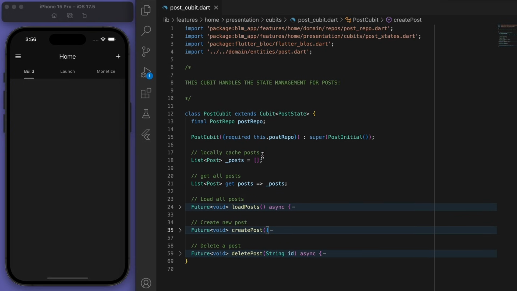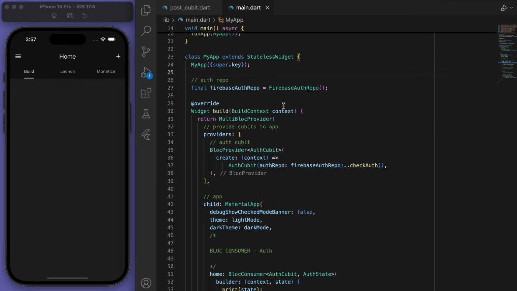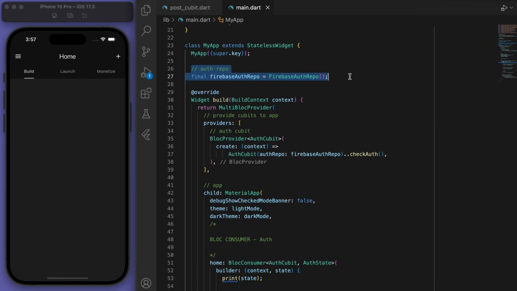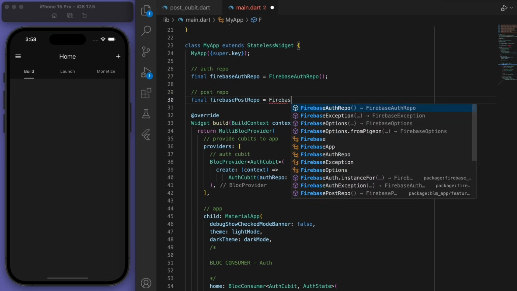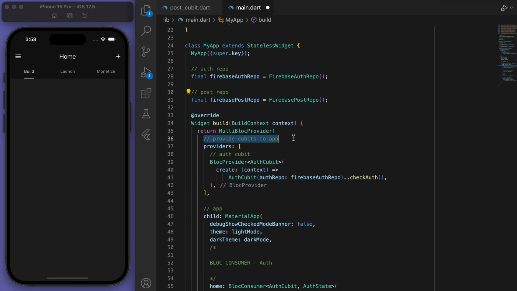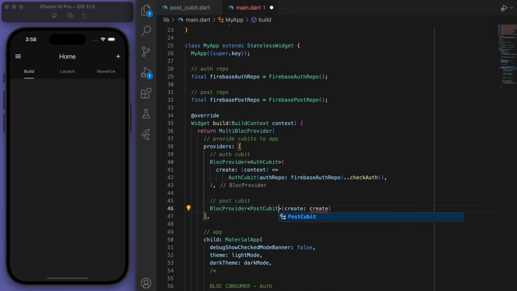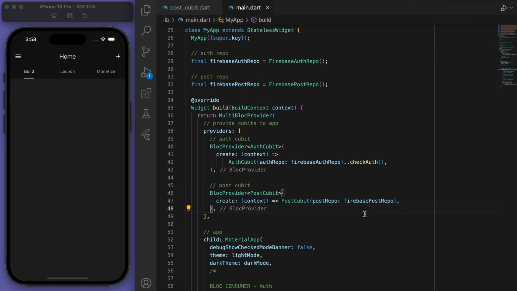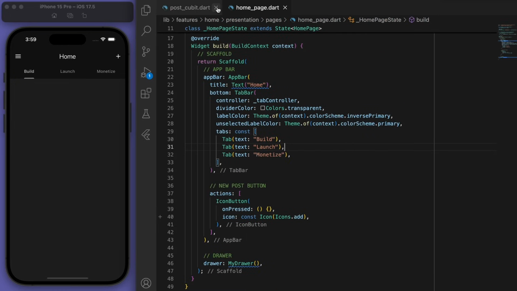Now if I come back to my main.dart file, remember we have to provide these qubits. So we did one for the auth repository. Let's do the same thing for the post repository. And then in our multi-block provider, we can give it the post qubit. Beautiful. So now that all of that backend stuff is set up, just coming back to our home page,